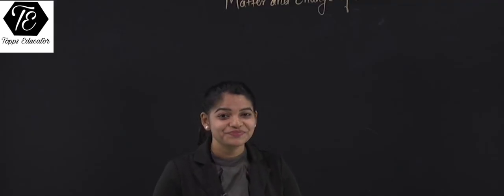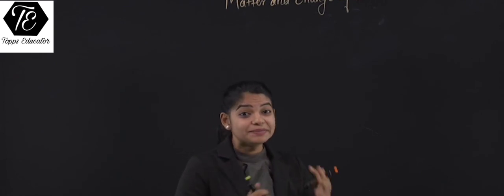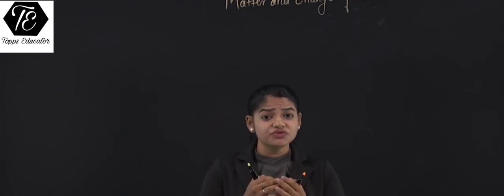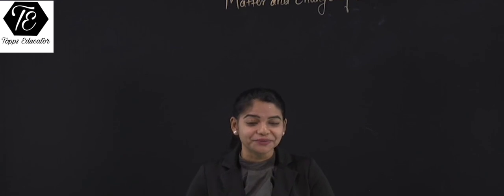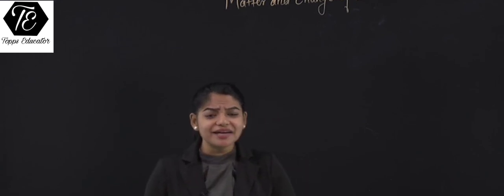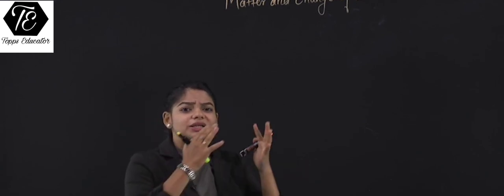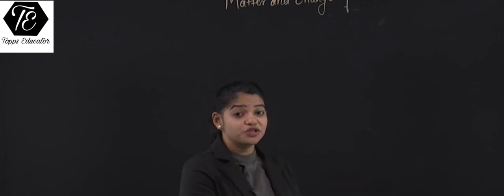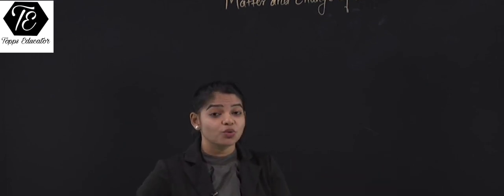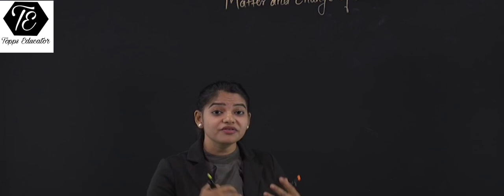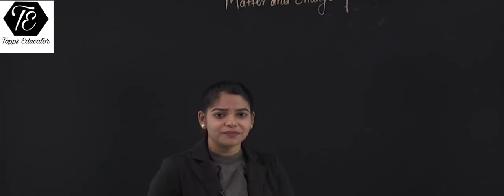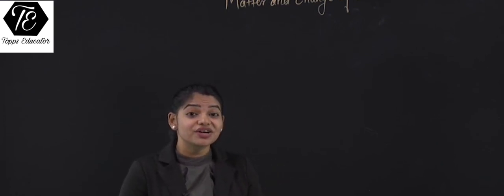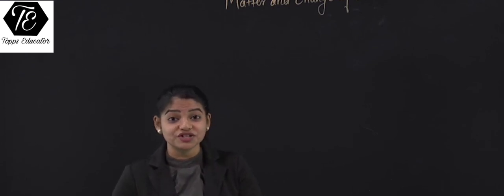Hi students. So let's see what is matter and what are the changes we can do to the state of that matter. Now matter, as we have studied, is something which occupies space, which has certain mass or volume and which can be filled. That is all is matter. So how can we interconvert matter into different states?